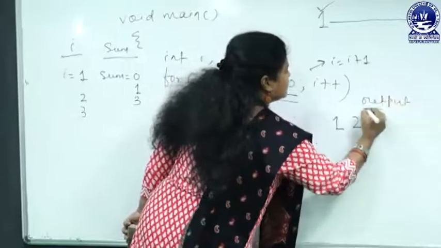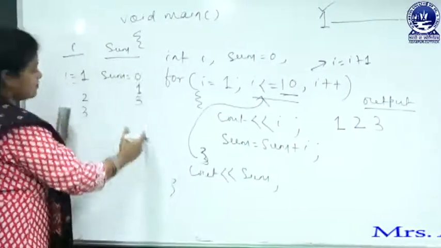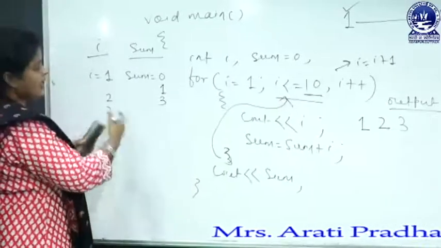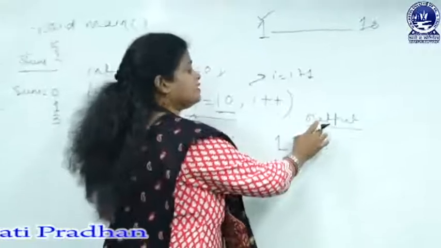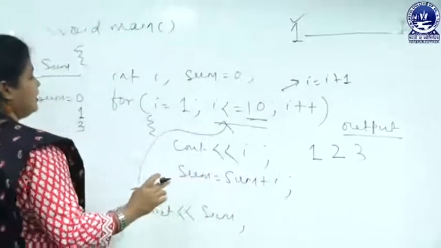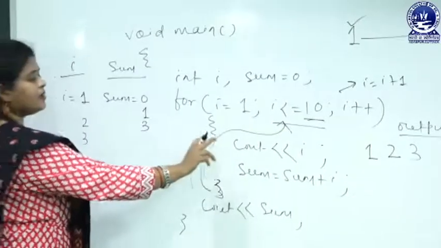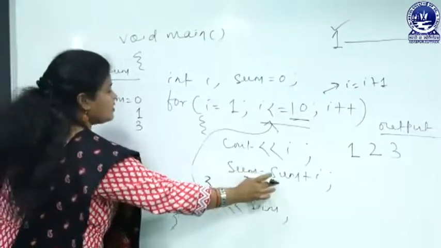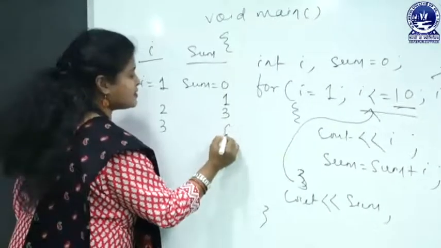Here let me write the heading so that you will be clear how the execution and iteration values change with each iteration and how we are getting the output. So i value will be 3 and we have got the 3 value. sum equal to sum plus i. The sum value is 3 now, 3 plus 3 is 6.